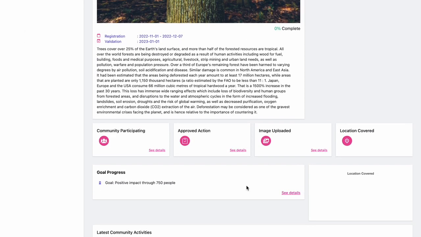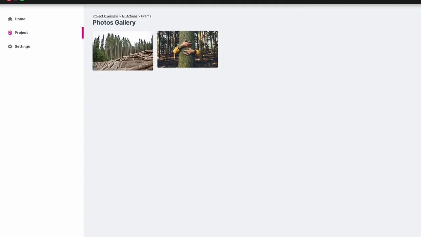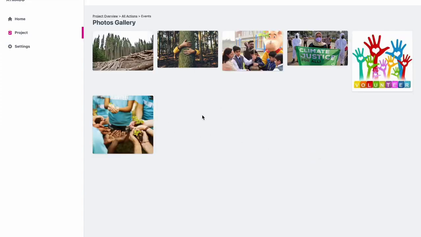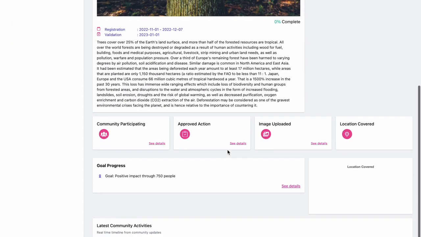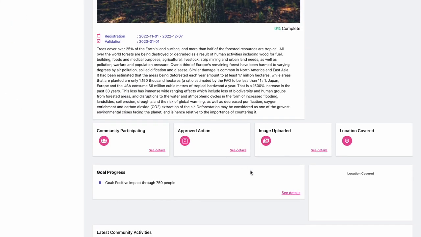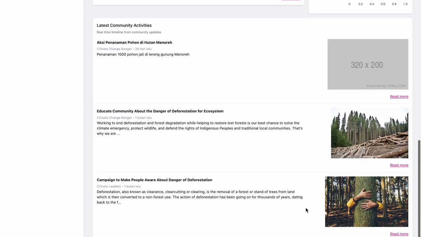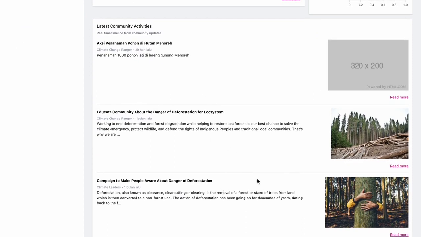Not only that, we can also see the total of all the images uploaded by the communities, so it's very easy for the bigger organization to eventually get a report out of it. And also the stories of impact that came directly from the field, which were uploaded by the communities themselves, because these are the stories uploaded by the people.